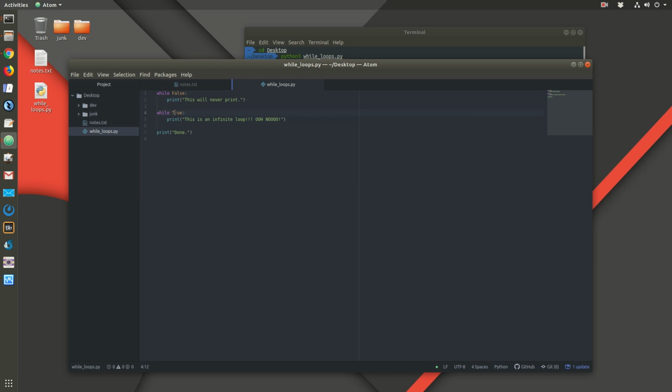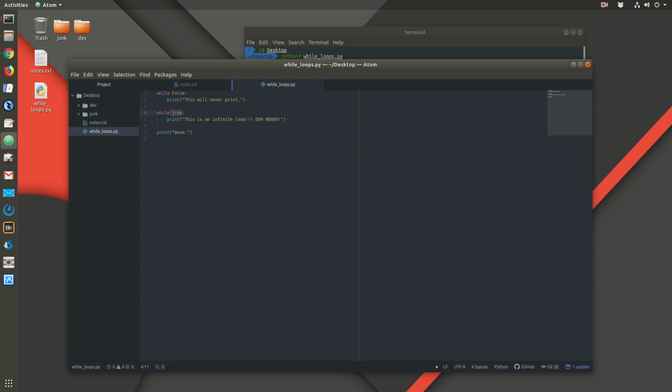Alright, so we have while true, as long as this Boolean expression evaluates to true, then this code block will execute. Once the code block is finished executing, Python looks back and says, okay, how about now? Does this Boolean expression now evaluate to true? And since this is a Boolean literal of true, it's always going to evaluate to true.